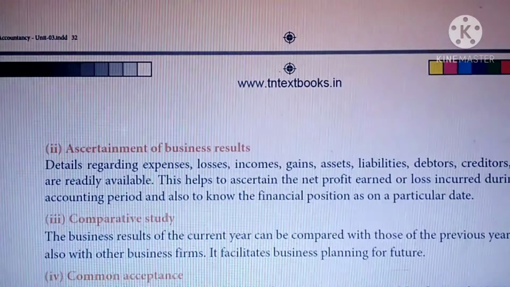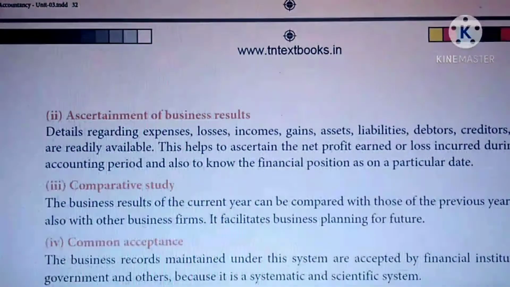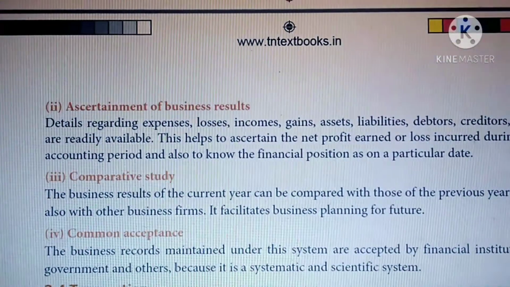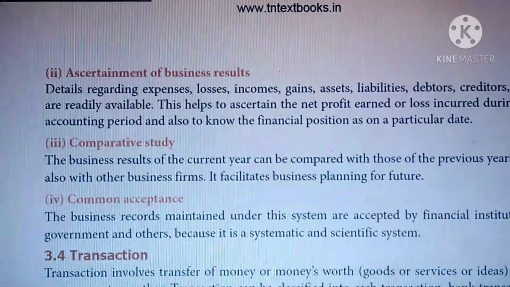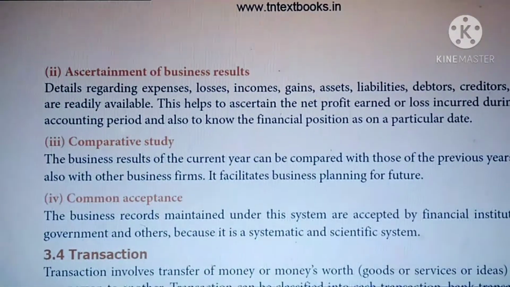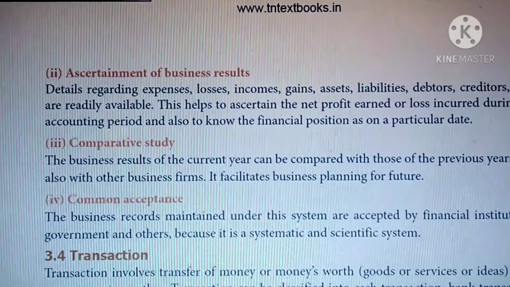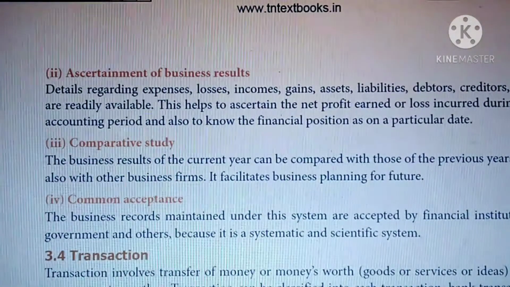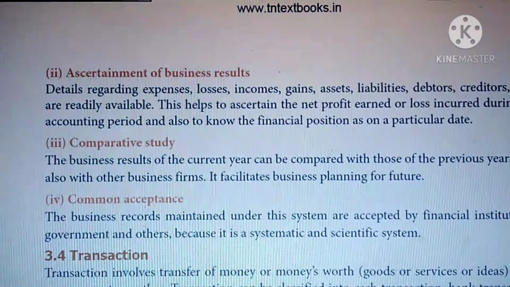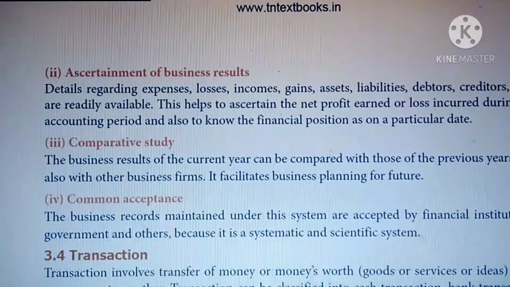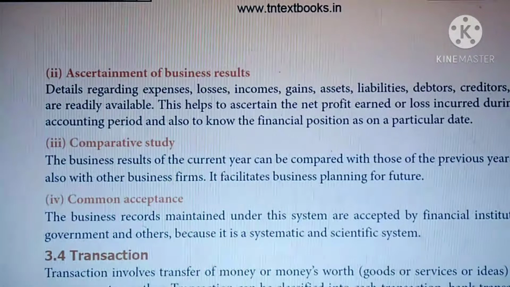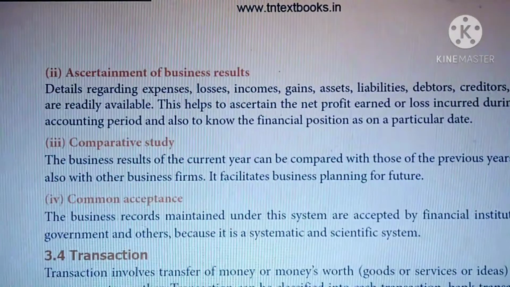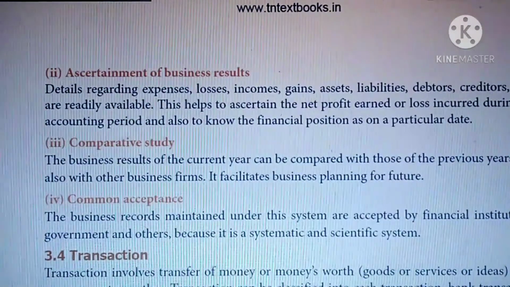So dealing regarding expenses, losses, income, gain, asset, liability, debtor, creditor, etc. are readily available. So this helps ascertain the net profit and loss incurred during the accounting period and also to know the financial position on a particular date. So if you are maintaining a double entry system, it's very easy to find out the net profit and net loss during the year.